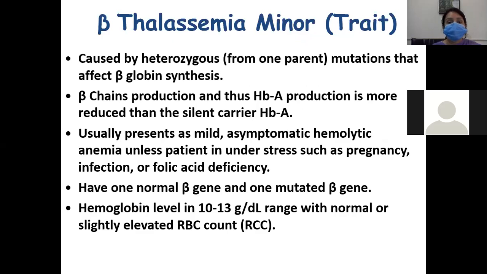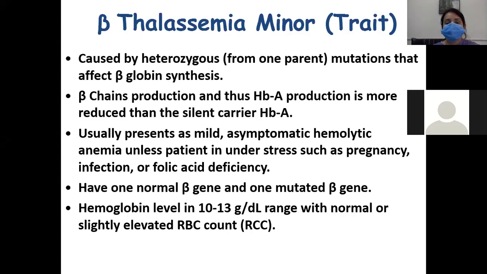Next, we are talking about beta thalassemia minor first of all. It is caused by heterozygous mutations that affect beta globin synthesis. So beta chain production and thus hemoglobin A production will be reduced compared to the silent carrier. Usually it presents as mild.